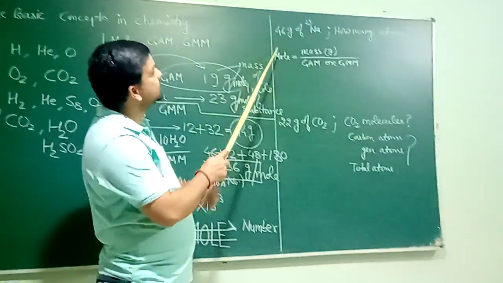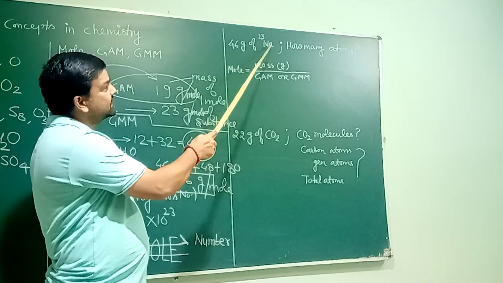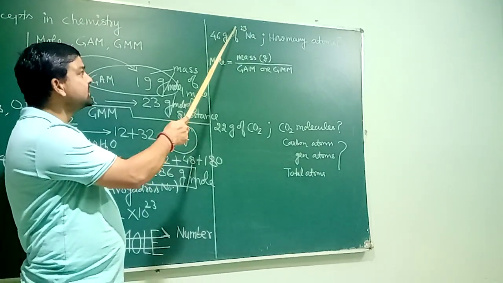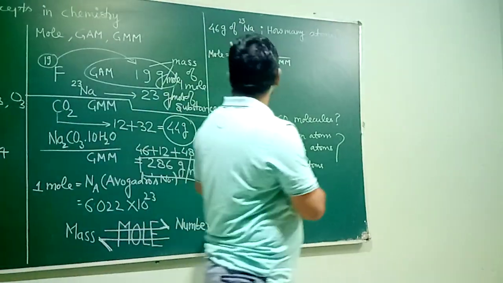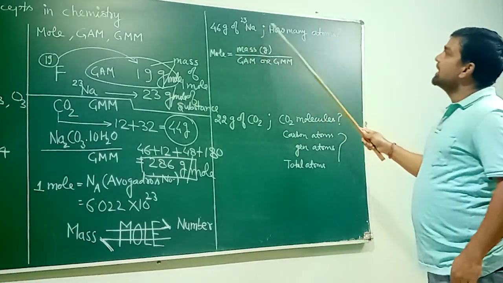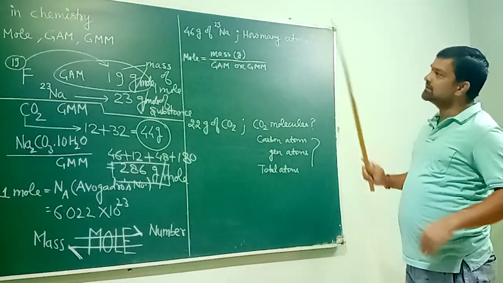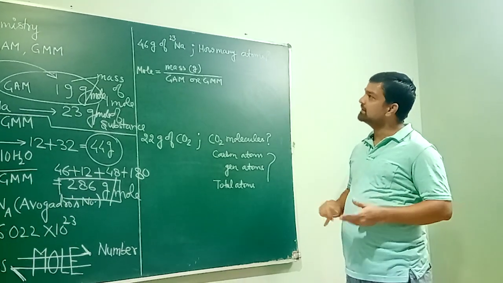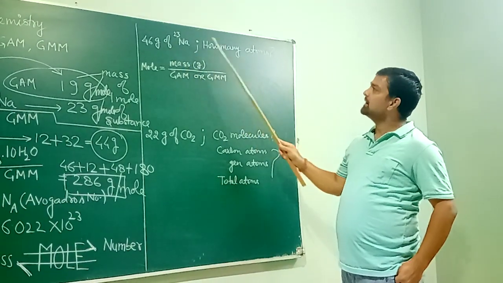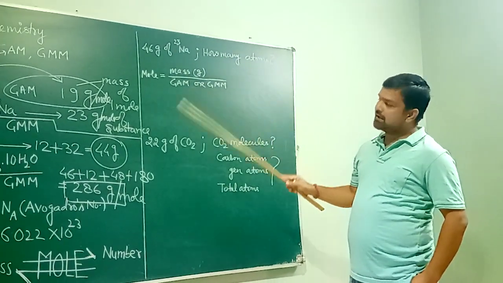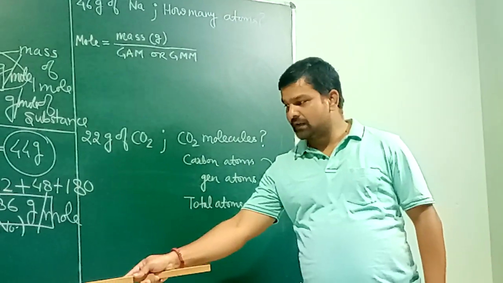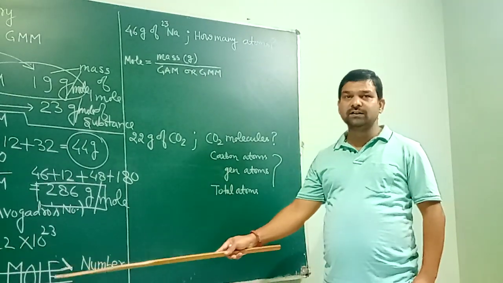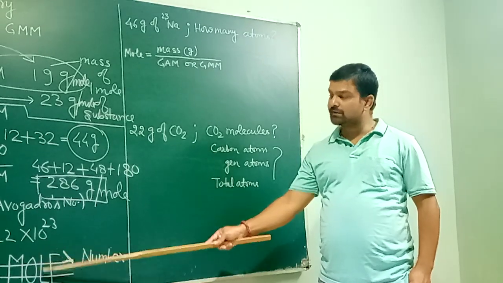The first question is 46 gram of sodium. You can see its gram atomic mass is 23. 46 gram of sodium, how many atoms are there? This is the first question. This is revision of class 9th. As I said, mass and number are related to each other through the mole.